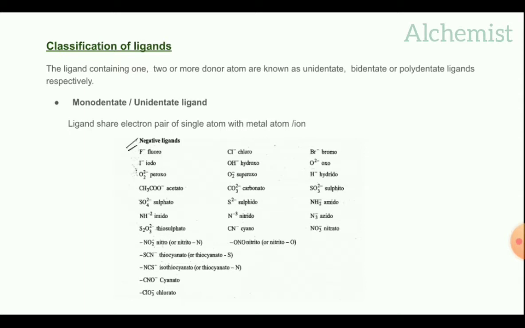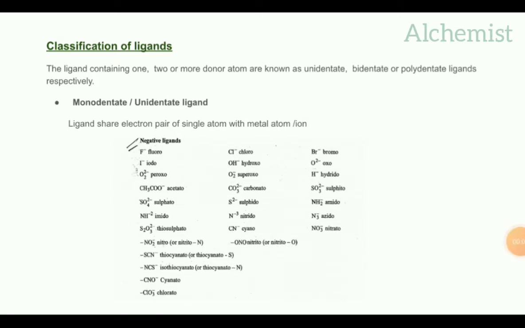ClO3 minus chlorato, Cl minus chloro, OH minus hydroxo, O2 minus superoxo, CO3 2 minus carbonato, S2 minus sulfido, N3 minus nitrido, CN minus cyano, ONO minus nitrito or nitrito O. O is the electron donor atom in this ligand.